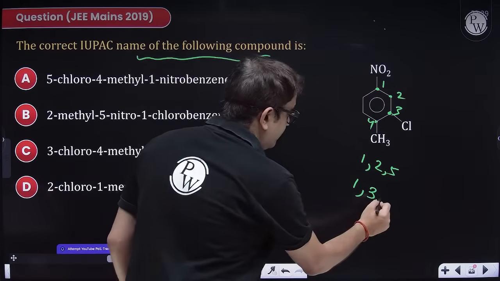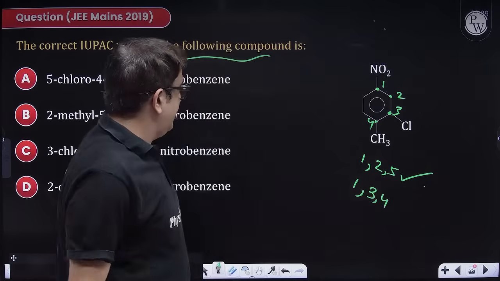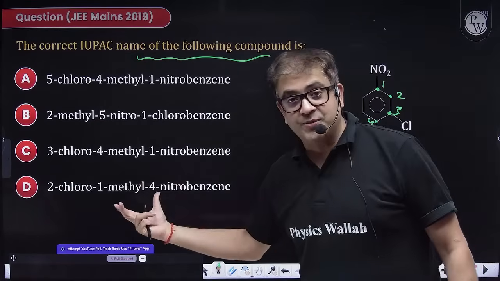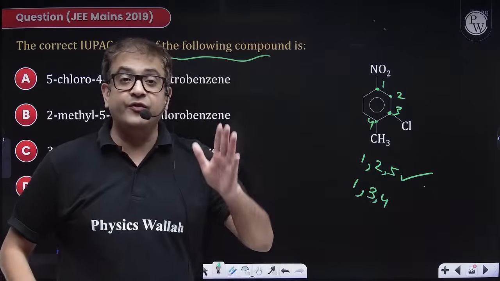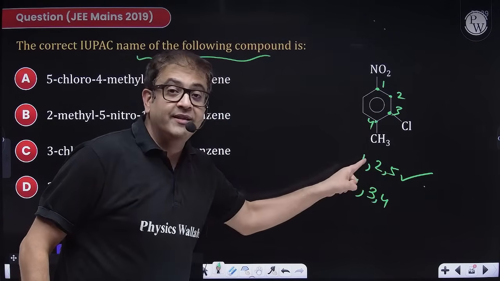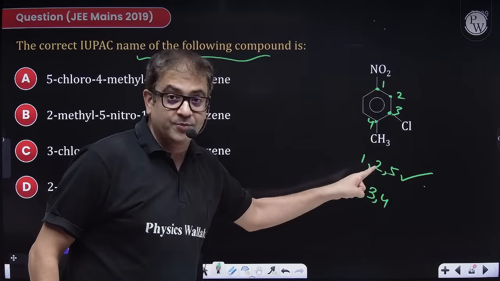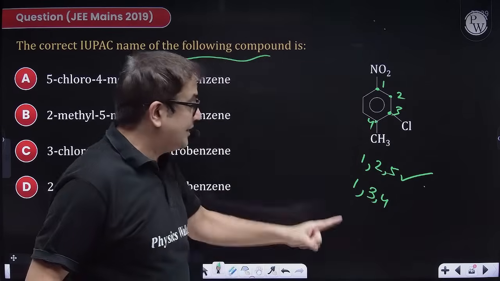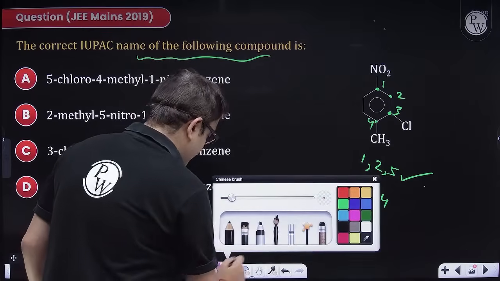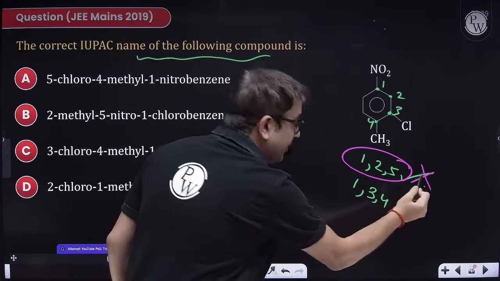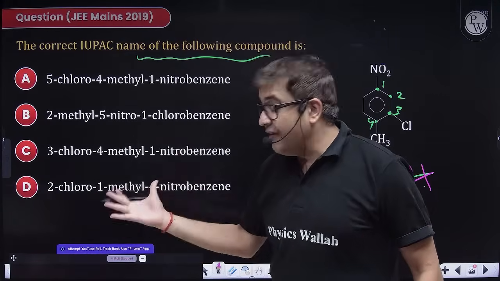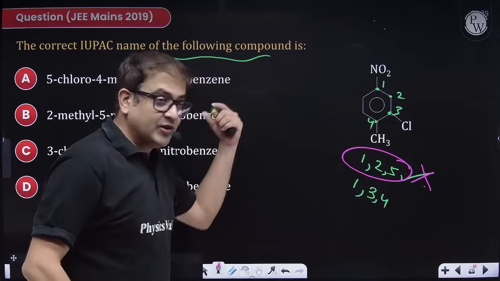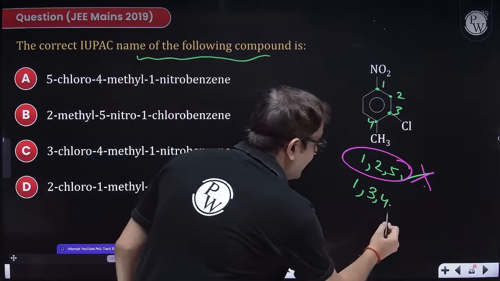4. But beta, actually the options are not correct in that way. Yes, because they are not giving us the option of 1 chloro. At least if you talk conceptually, logically this should be the correct option, because none of the options is giving me chlorine in the first position. So that's why I am not going for this one, because no option is showing me that location. If any of the options had been showing me that location, I would prefer that option. But because none of the options has that position, I'll be going with this.